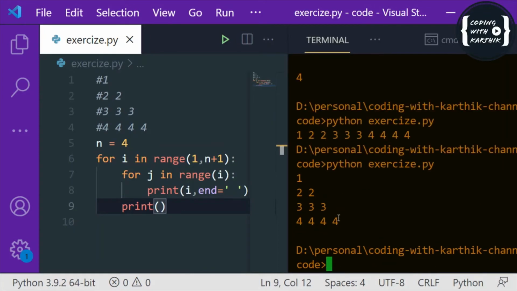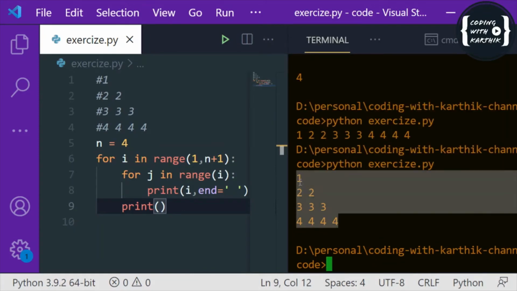See this, we are getting the expected output. So this is how it works, okay? And next, this is all about the for loop, okay? If you have any doubt or if you need any clarification, please comment below, so that I can clear it out in the next session, okay?